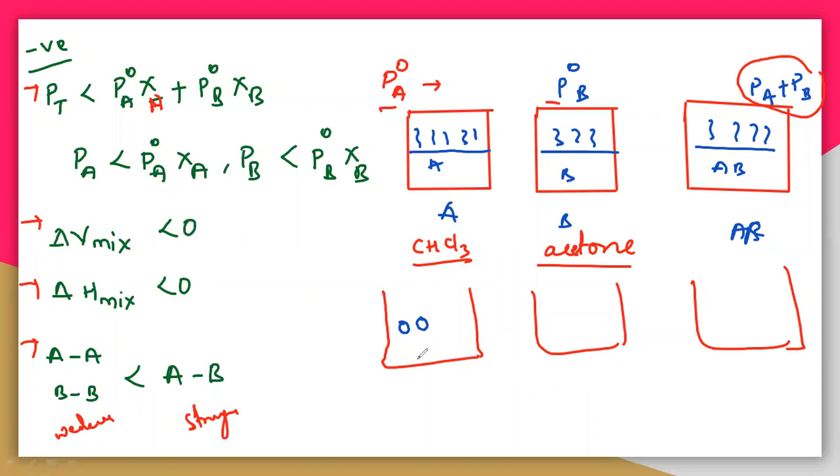Here also you can take the chloroform molecule; they are having lesser interaction. Even acetone B comma B is very weak. But in the case of A comma B, the interactions are very strong.